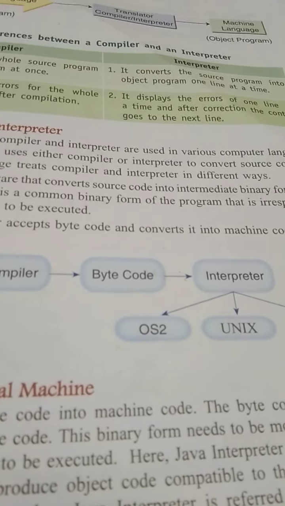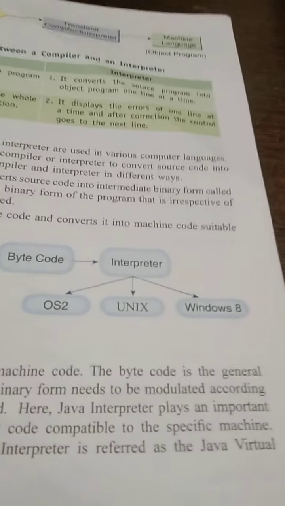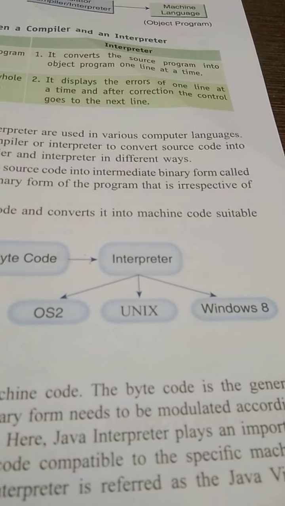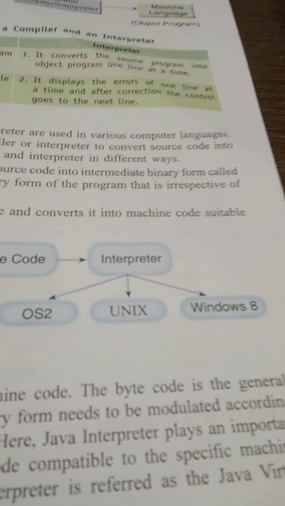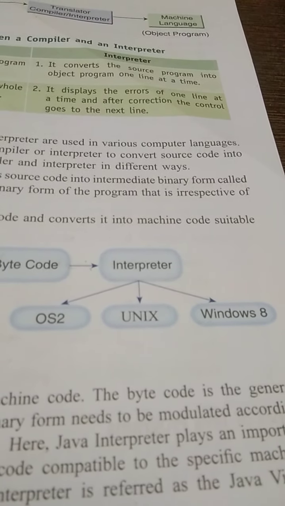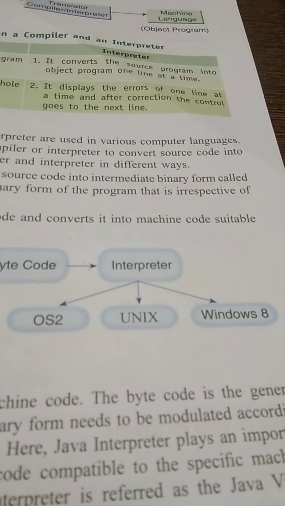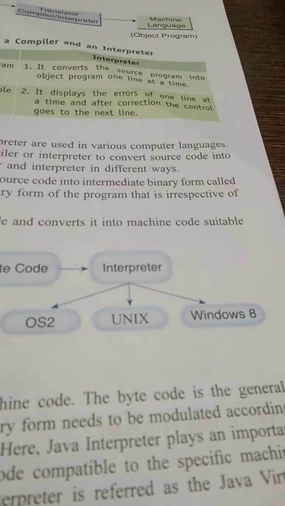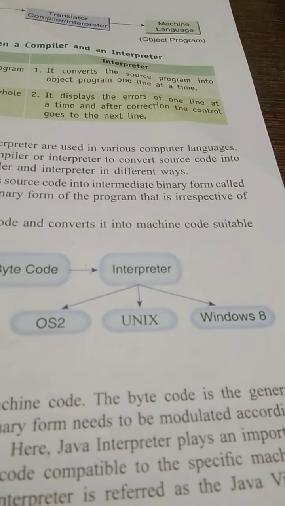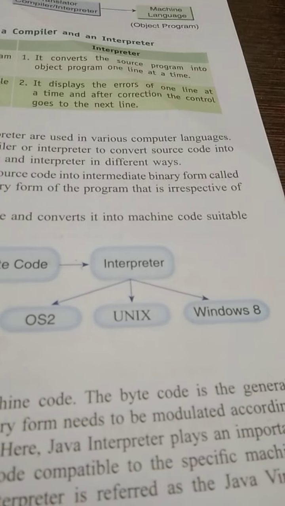Now bytecode will be interpreted on any particular machine. Now there are three types of systems shown over here: OS2, Unix and Windows 8, or it can be Macintosh also. So any kind of platform can have that bytecode, and through interpreter it can process, and then the Java program can be executed to check the report or answer for that.